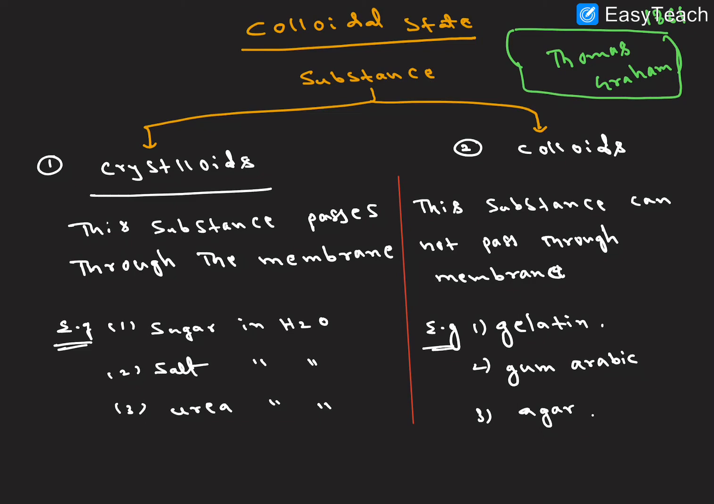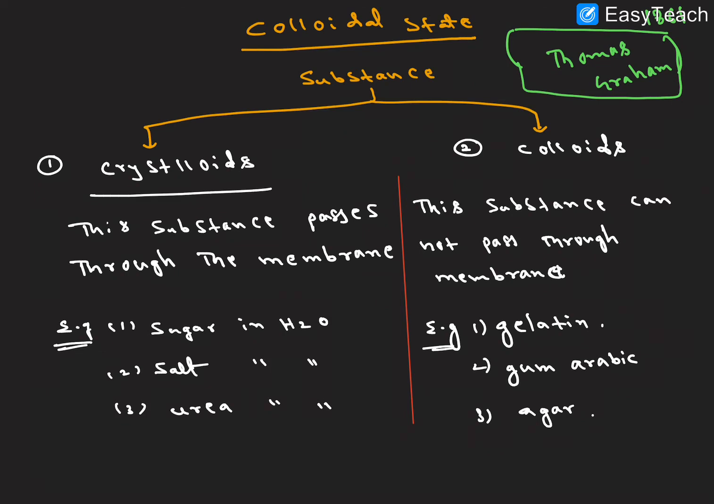So, colloidal solutions. What are colloidal solutions? What is their classification? In this video, we will discuss this. First one, the colloidal state. Substances are mainly classified into two types: one is crystalloids, another one is colloids. What is the difference between these two?